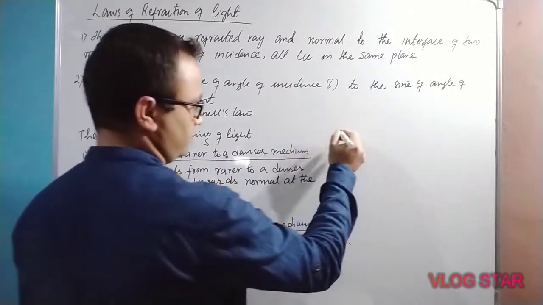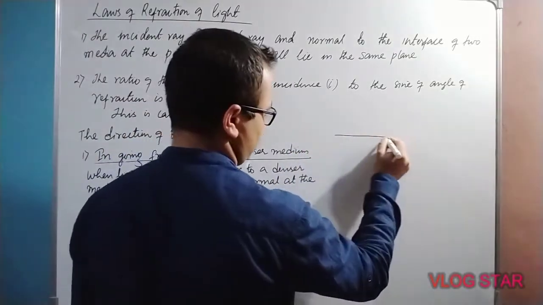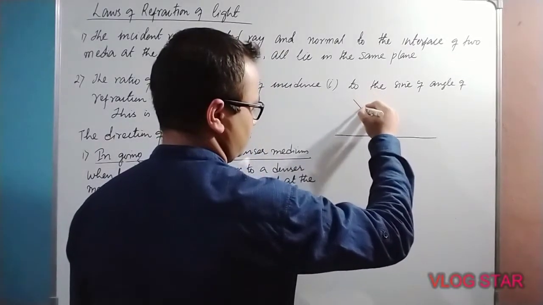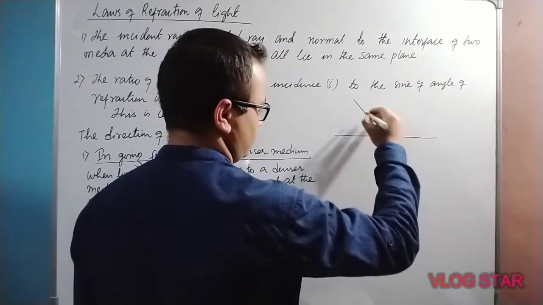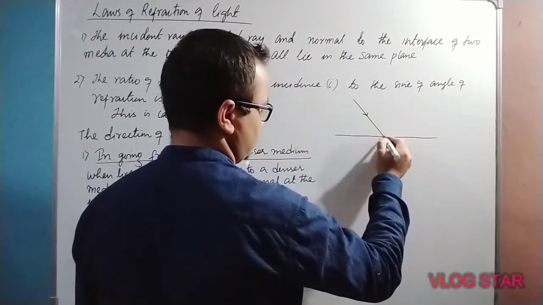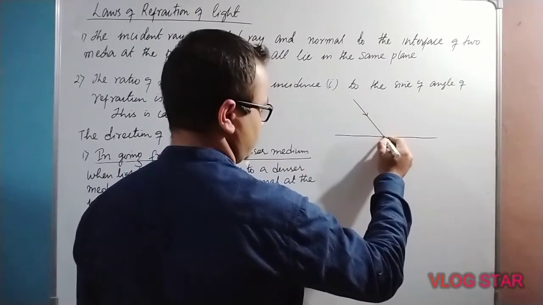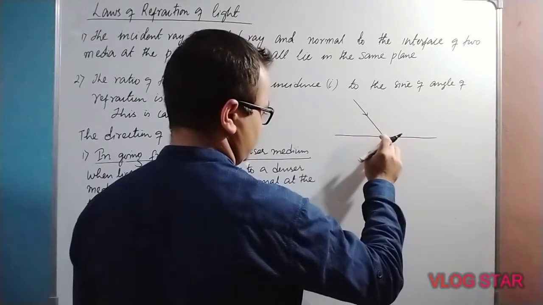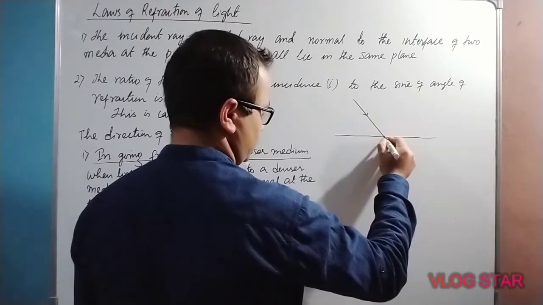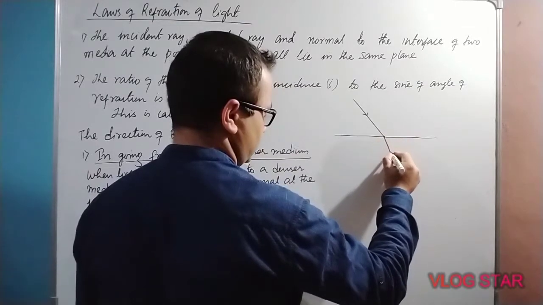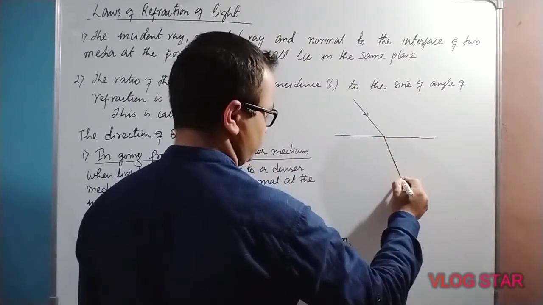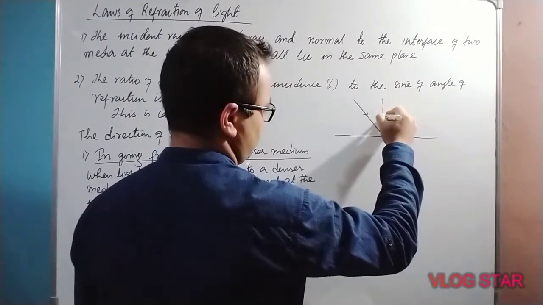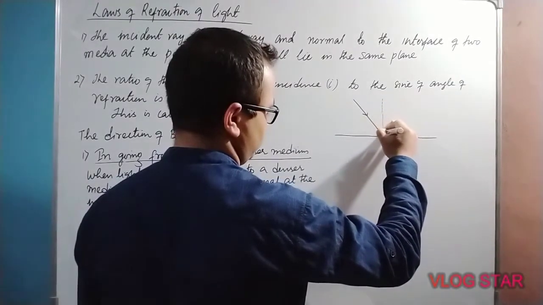Suppose this is the interface of two media. This is the incident ray. This point is the point of incidence. After striking the interface, light will travel in the next medium by changing speed. Now this is the normal.